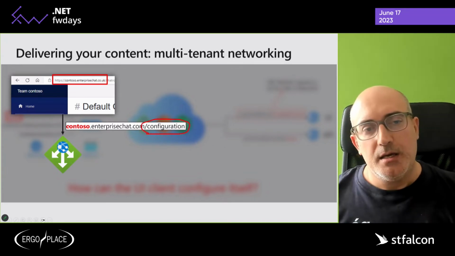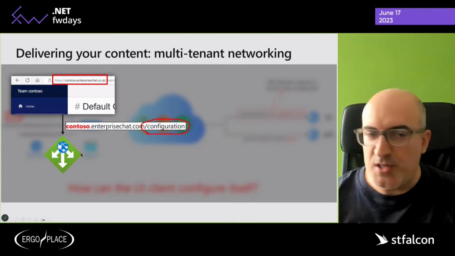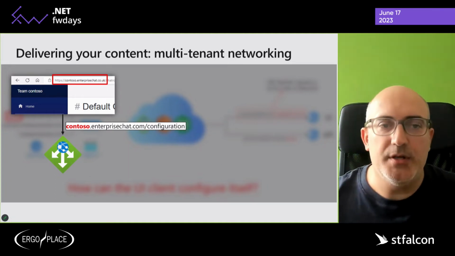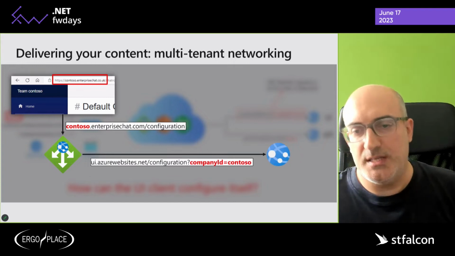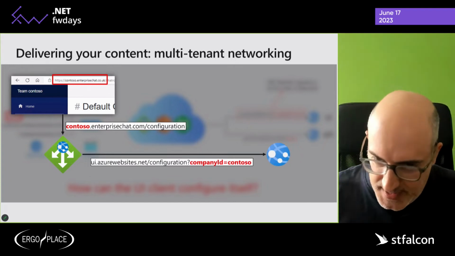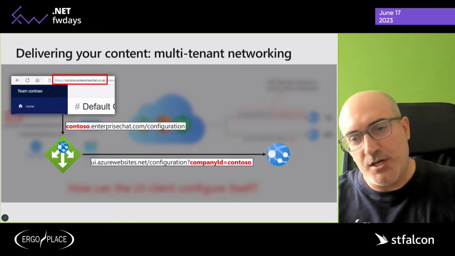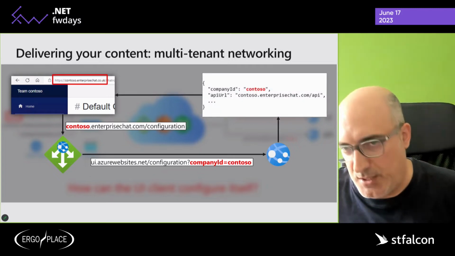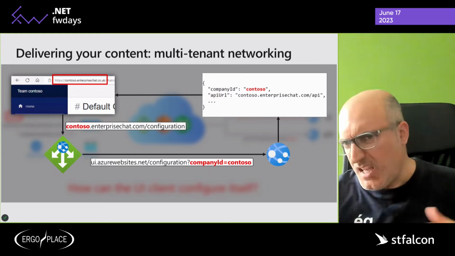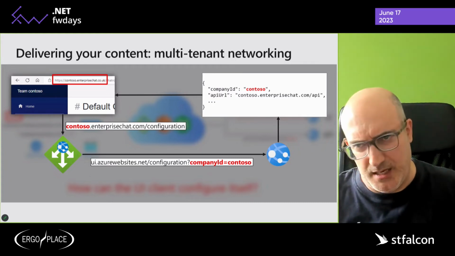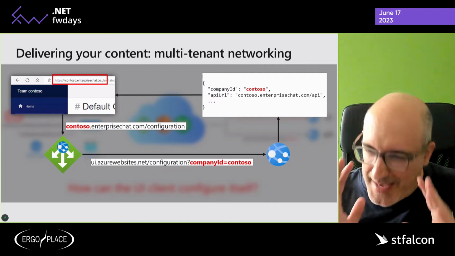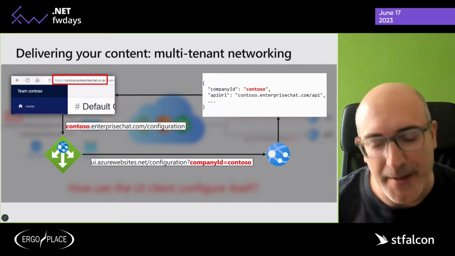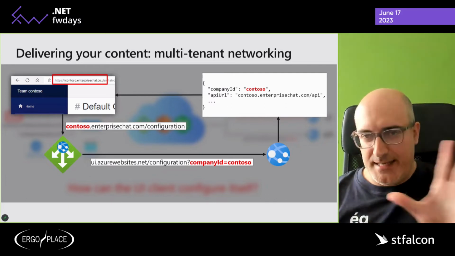This will be grabbed by my reverse proxy that I have as an entry point, transformed into this thing here that can be read on the server side, and then this configuration endpoint can return some client-specific configuration that my UI might use. So, for example, in this case, it's very trivial, just the company ID, company name, whatever. But we will make it more interesting later on, okay? So this is basically the general idea.